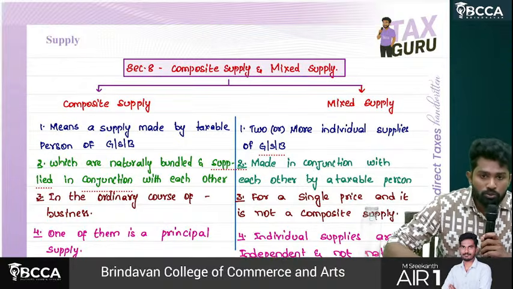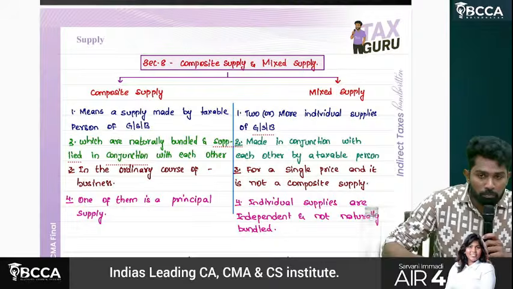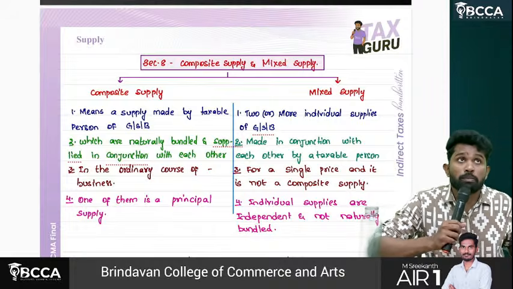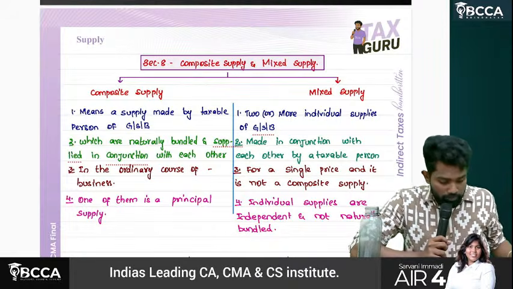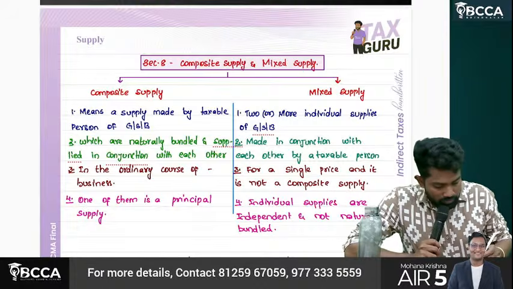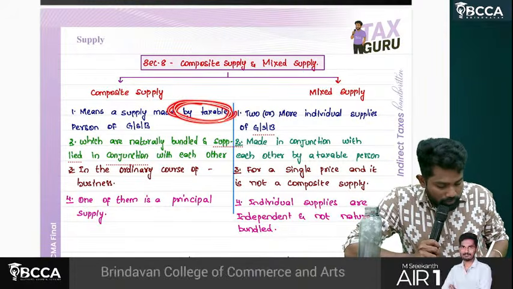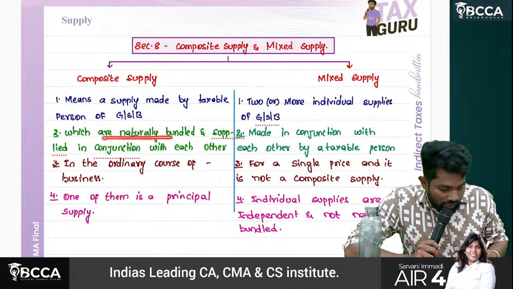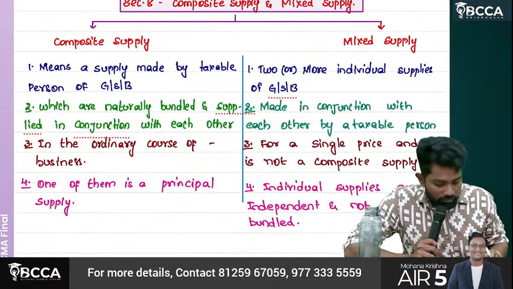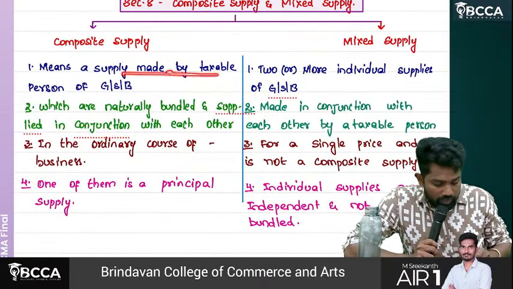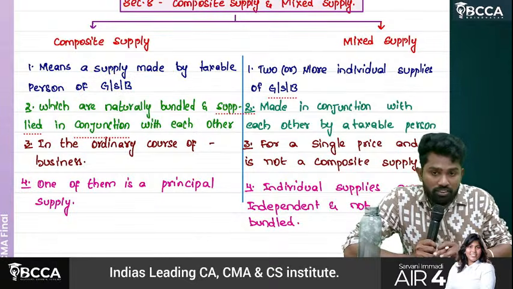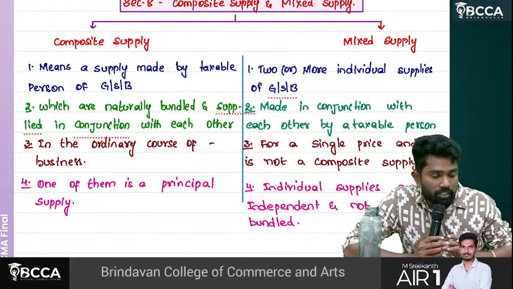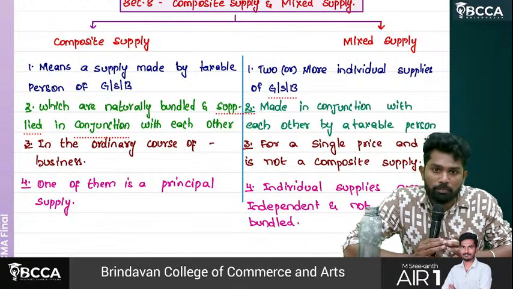So we are now going into section 8, sir. It's about composite supply and mixed supply. So what is called composite supply? Composite supply means a supply made by a taxable person of goods, services or both, which are naturally bundled. In simple, composite supply means you are supplying two or more goods, services as a bundle.